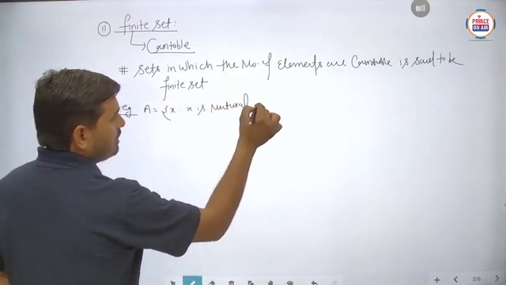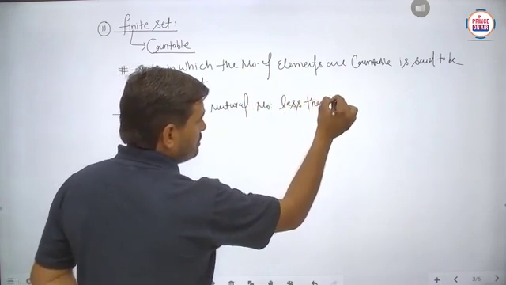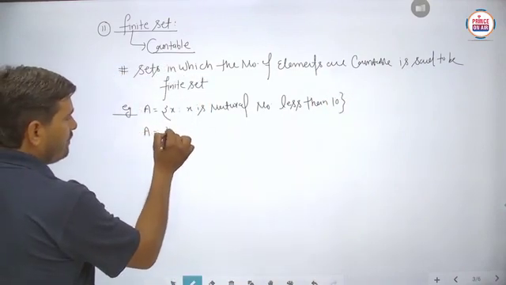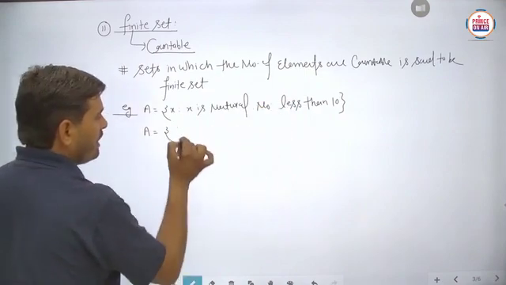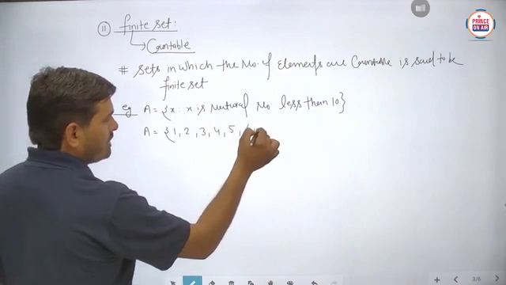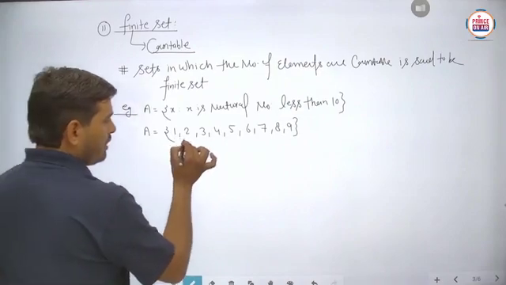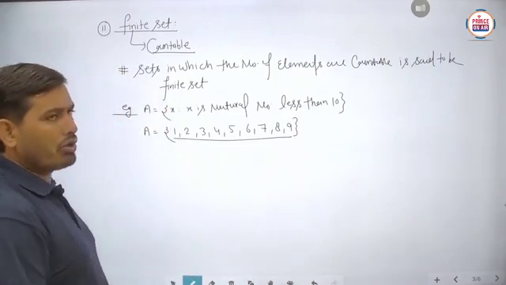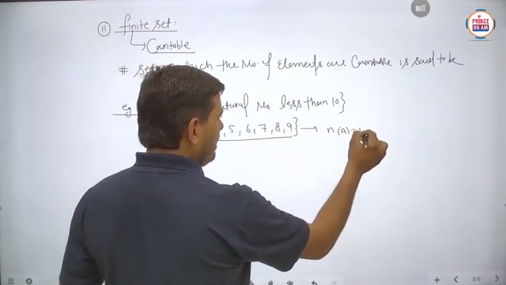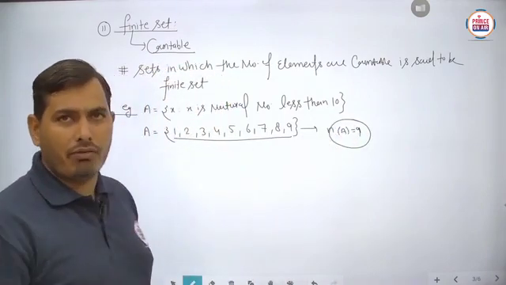If we write the tabular form, then x is any natural number less than 10, so we write 1, 2, 3, 4, 5, 6, 7, 8 and 9. Is it to be clear? In this particular case you can count the number of elements, which will be 9, so these are countable. This is said to be the case of a finite set.